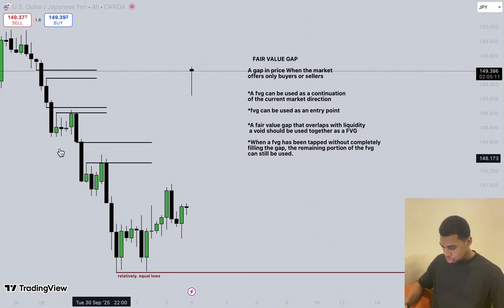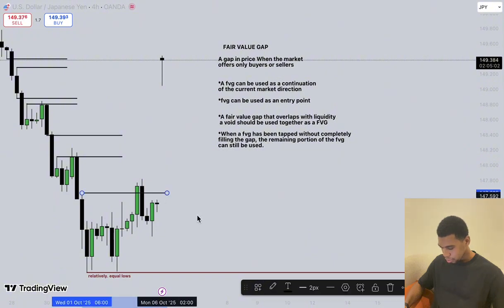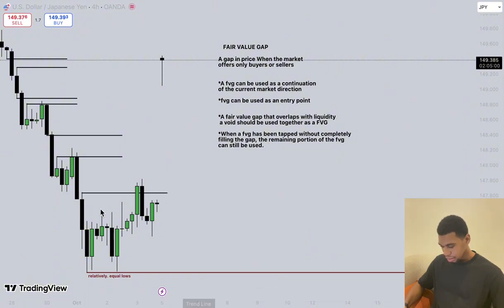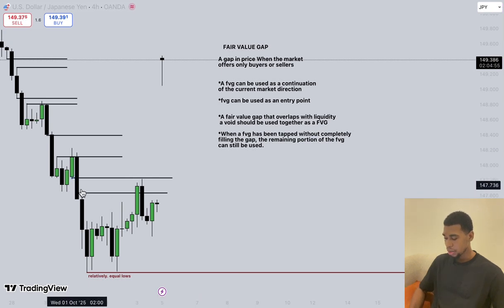I can still show you one more. We have this wick high and this wick low. Inside here is only sellers. There is no buy side. There's no buyer inside here. So the market traded back up. You understand? It's the same thing over and over again.